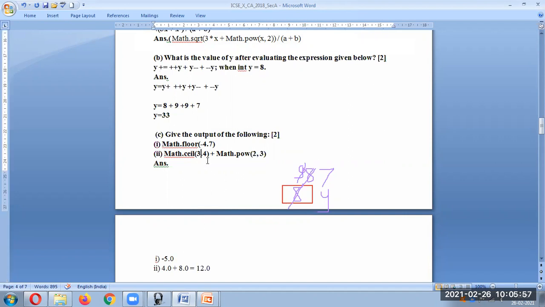Now here ceil means you have to take the higher value. So 3.4 means it will take what value? Because earlier it was negative, that's why it took minus 5. Now here it is a positive value, 3.4. Ceil means it is going to take the higher value. So here it's going to be 4.0. And pow means raised to. So 2 raised to 3 is 8. So 4 plus 8 is 12.